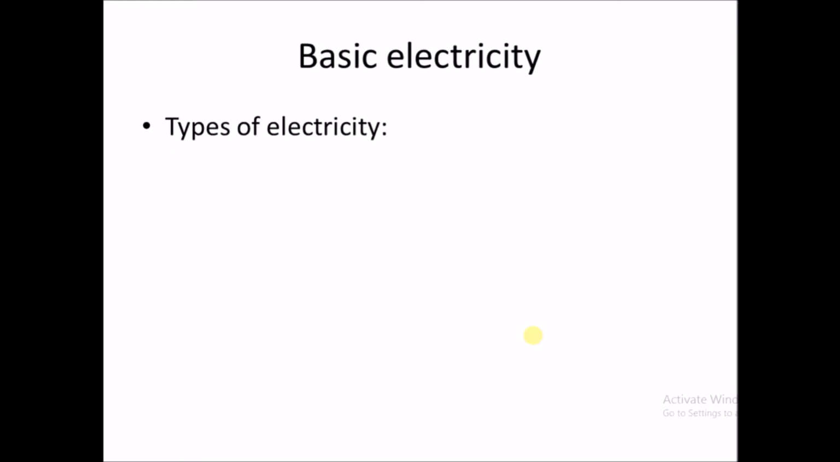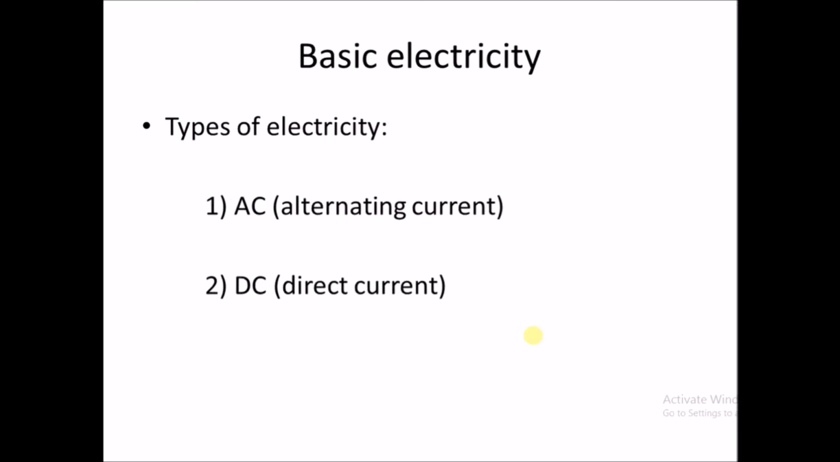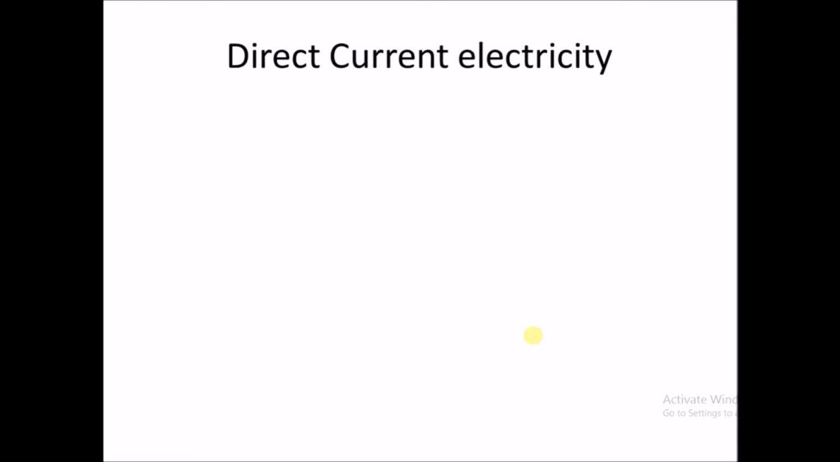Now the types of electricity. We have two kinds of electricity depending upon the type of current flowing through the conductor. First is direct current, and second is alternating current, AC and DC as they are abbreviated. Now we shall see somewhat in detail what is AC and what is DC. So, beginning with the direct current electricity, that is the DC.